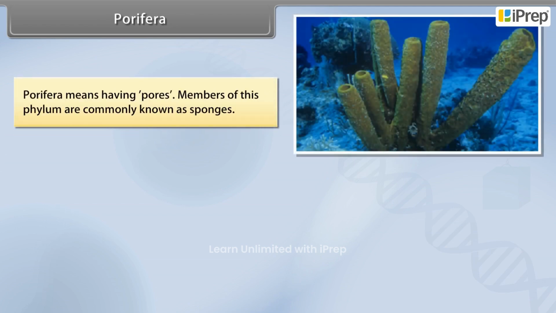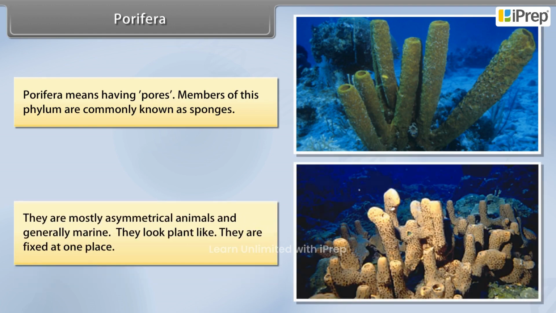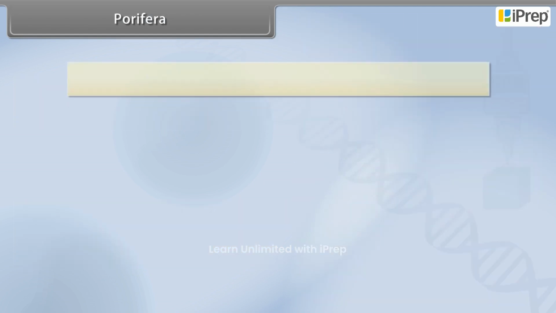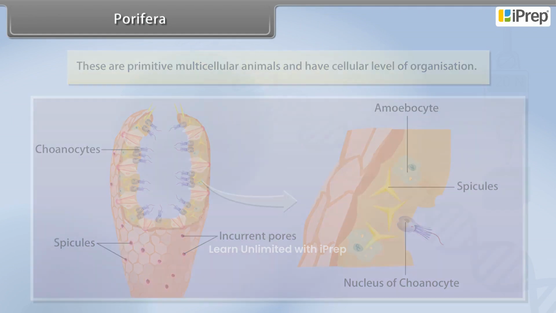Members of this phylum are commonly known as sponges. They are mostly asymmetrical animals and generally marine. They look plant-like. They are fixed at one place. These are primitive multicellular animals and have cellular level of organization.